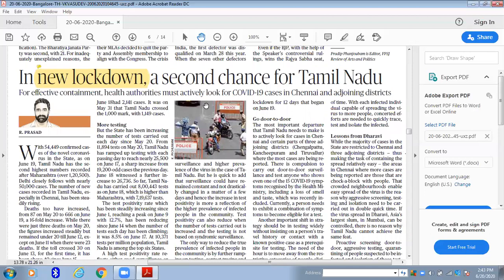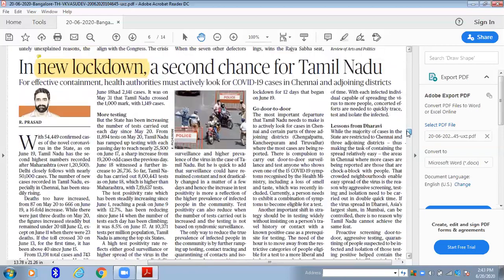In a new lockdown, a second chance for Tamil Nadu. Again, these terms are never mentioned in your syllabus directly. And again, if they help you in getting some important points for your prelims or mains, fine; even if not that, then look out for important keywords, which I didn't find much. And as I told you, in today's paper itself, see how many times you have found lockdown issues, then corona issues, number of cases, standard operating procedures. These are articles which will be repeated very frequently, and it will be easy for you to skip them, because all you need to look for is whether there are any important different keywords from here.